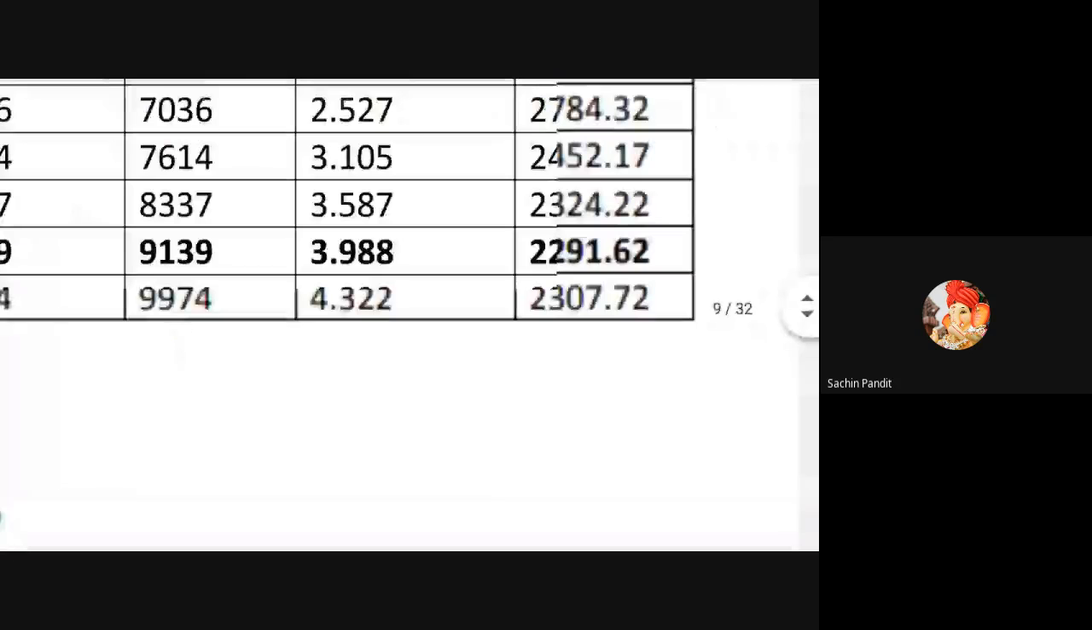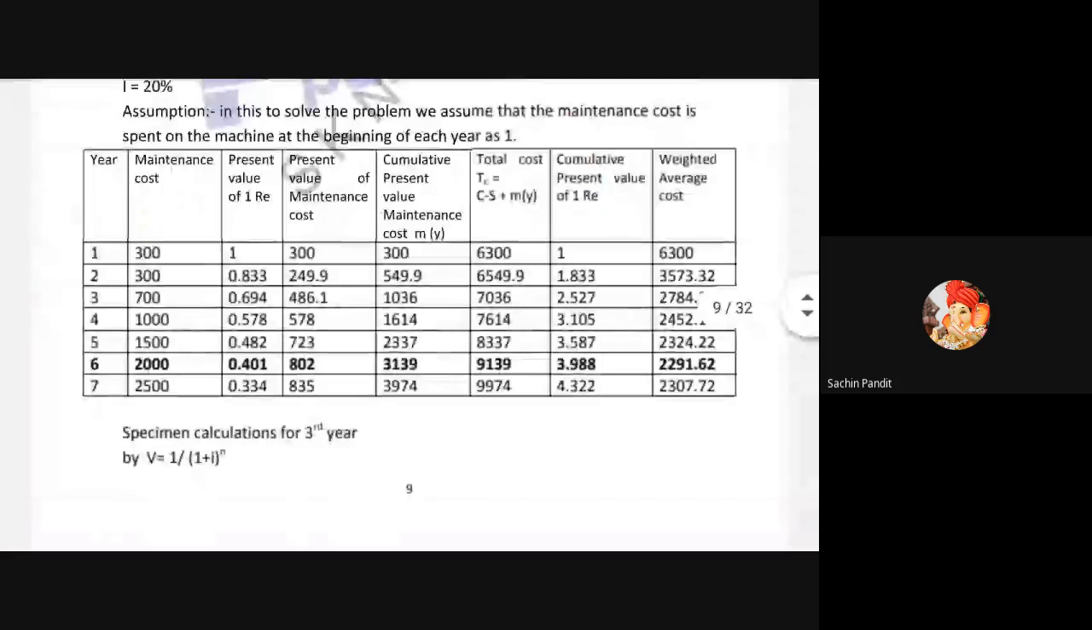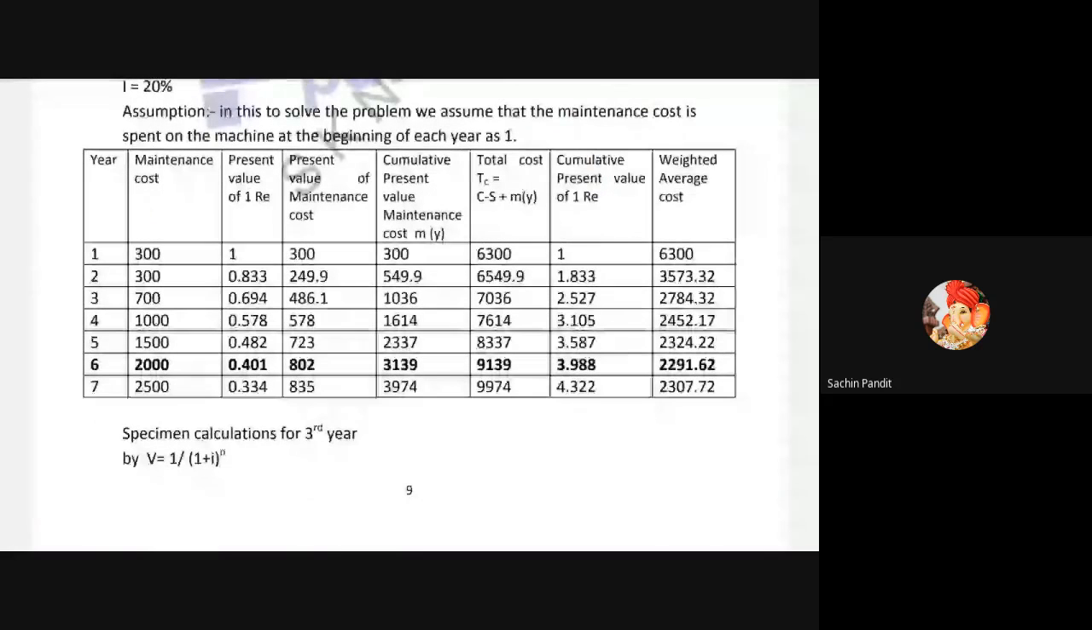So our problem is over. What is the difference? Does anyone want to tell what the difference is compared to the last problem?